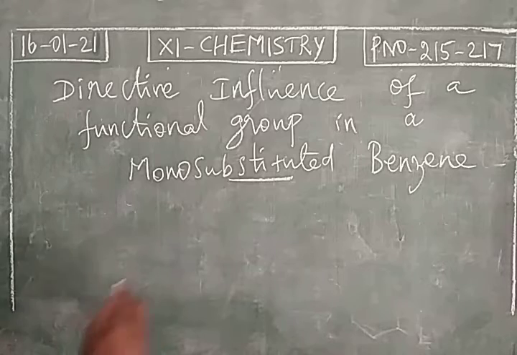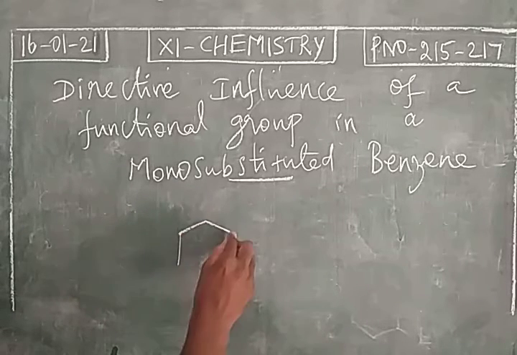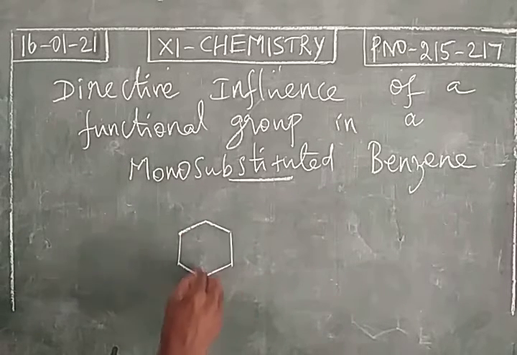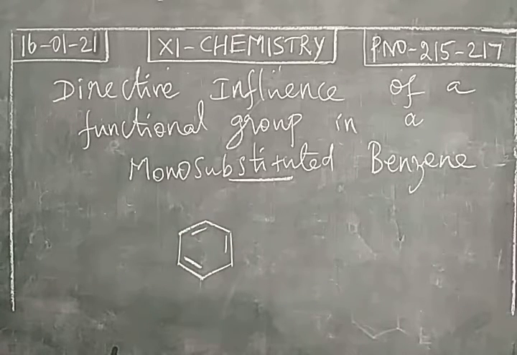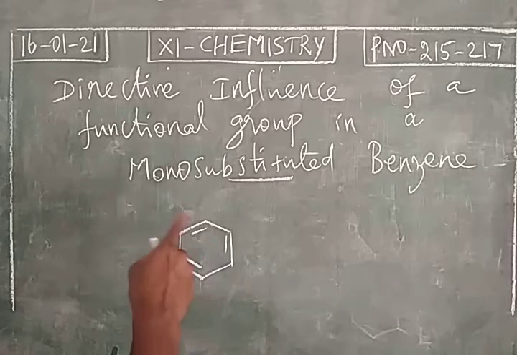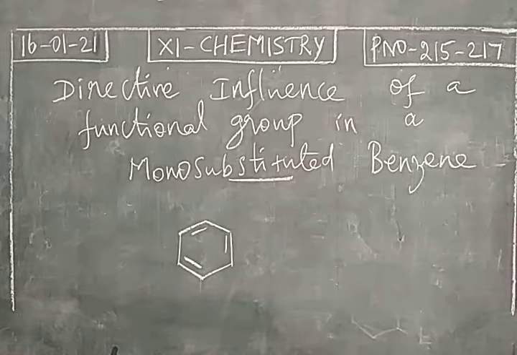So we consider benzene. Benzene is the simplest aromatic hydrocarbon, molecular formula C6H6. The hydrogen atom in the benzene can be replaced by any other atom or a group of atoms.